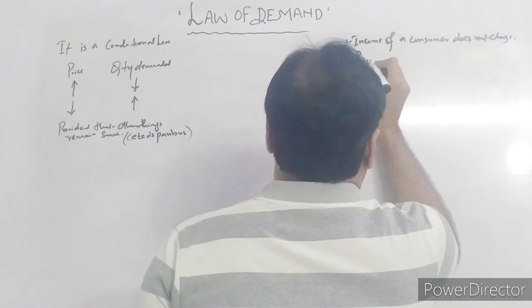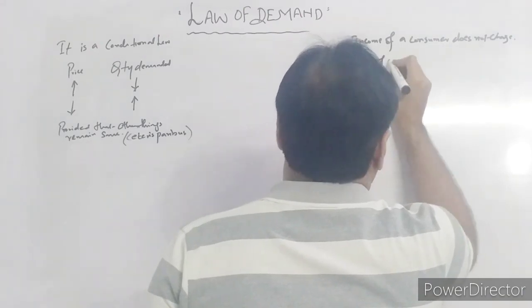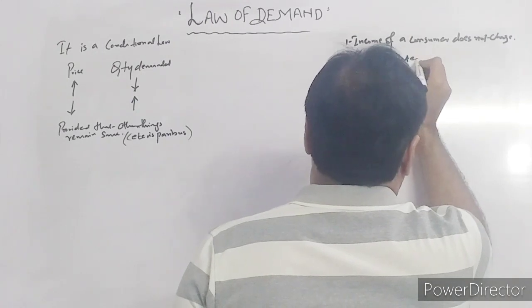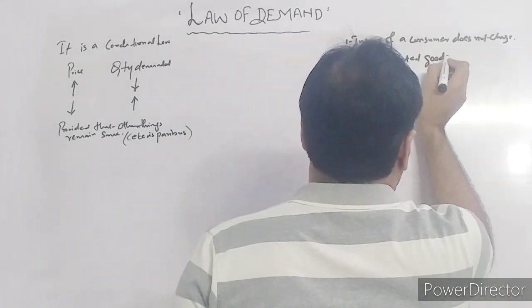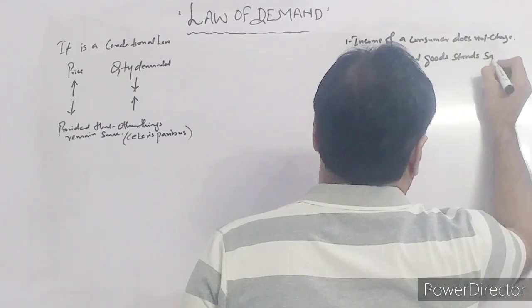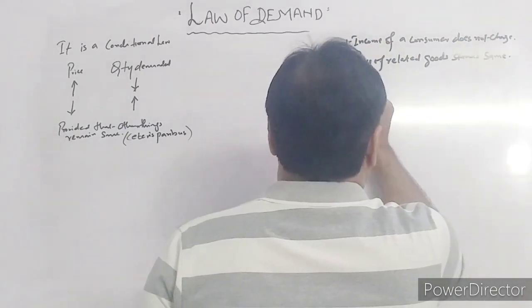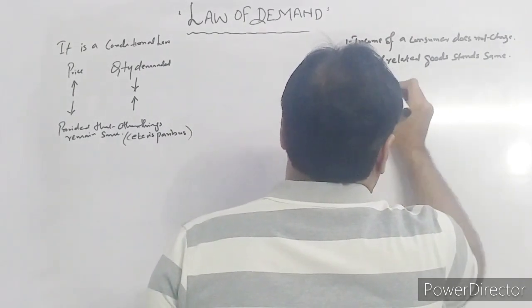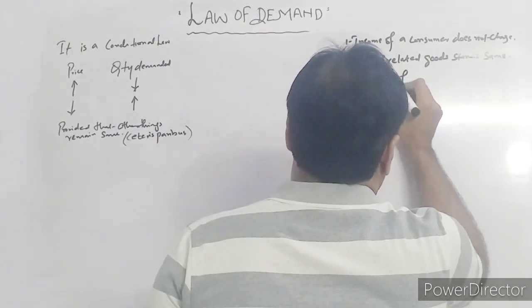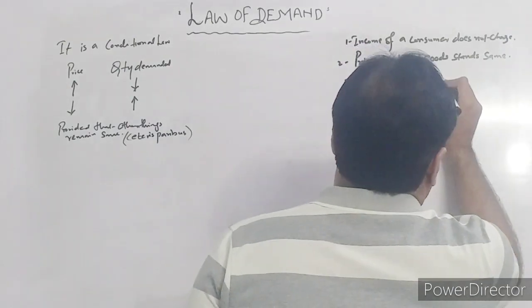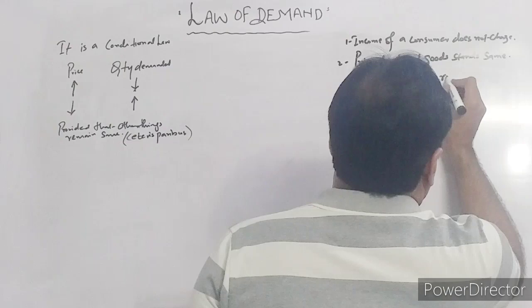Number 2, the price of related goods, meaning the price of complement and substitute goods, stays the same. Number 3, taste and fashion remain the same.